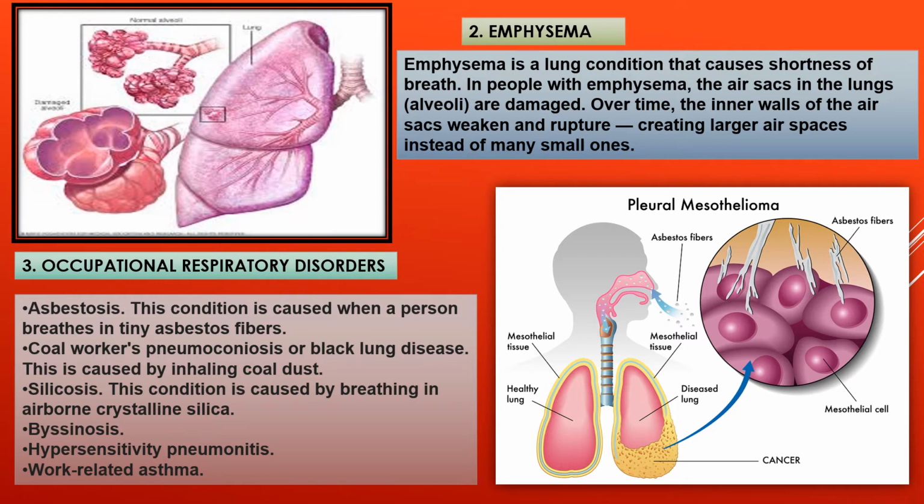Number 4, byssinosis. Number 5, hypersensitivity pneumonitis. Number 6, work-related asthma. So, in the next or second diagram, a special type of lung disease has been shown, where asbestos fibers in the lungs, when damaged, have been shown over here. It may cause lung cancer also. This also happens due to occupational respiratory disorders.